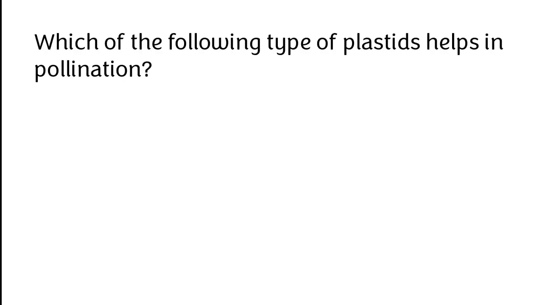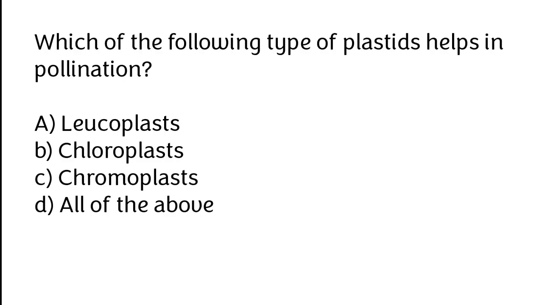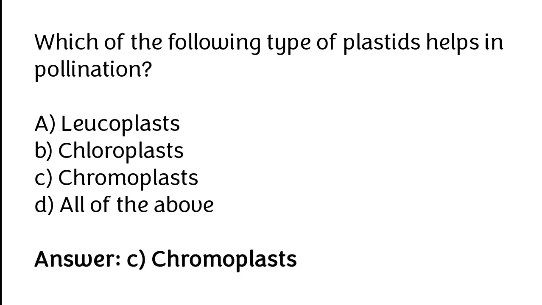Which of the following type of plastid helps in pollination? Leucoplast, chloroplast, chromoplast, all of the above. The correct answer is option C. Chromoplast type of plastid helps in pollination.